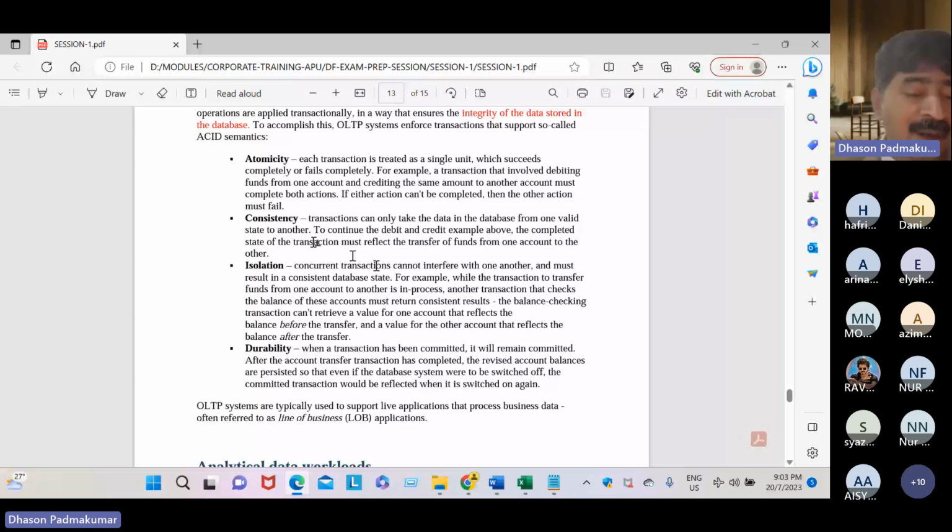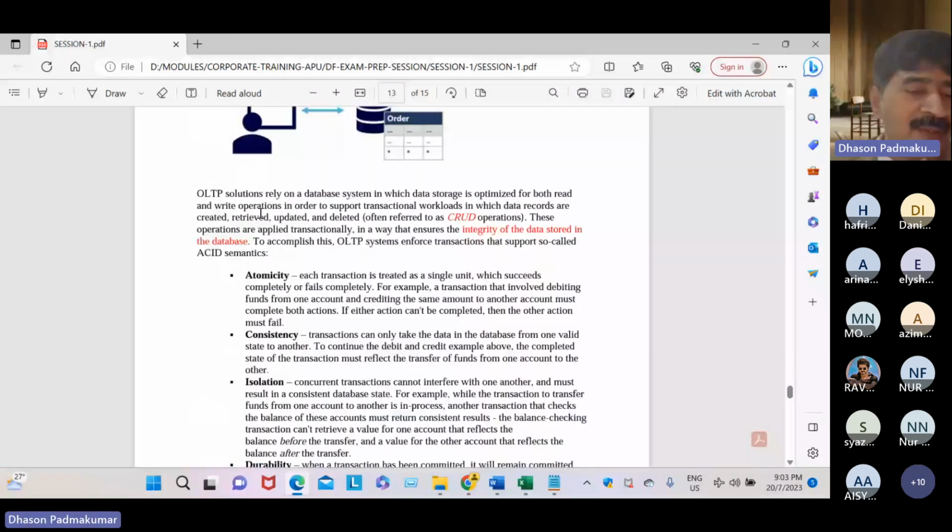Like I may be seeing a message, please wait, please wait. Why? You are doing a transaction. You are withdrawing money or depositing money in Singapore. So, dear student, here concurrent access, that is called concurrent access. Who will be taking care of it? The DBMS. That is the isolation in ACID. And durability.